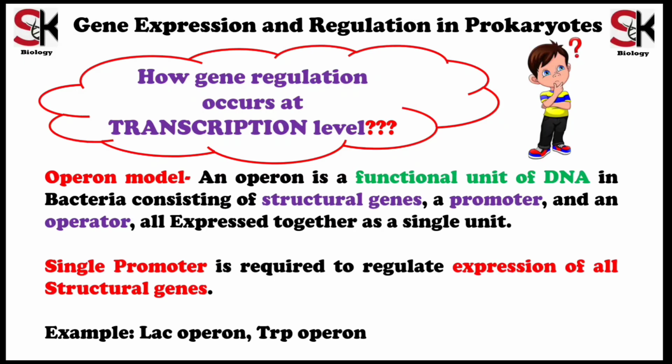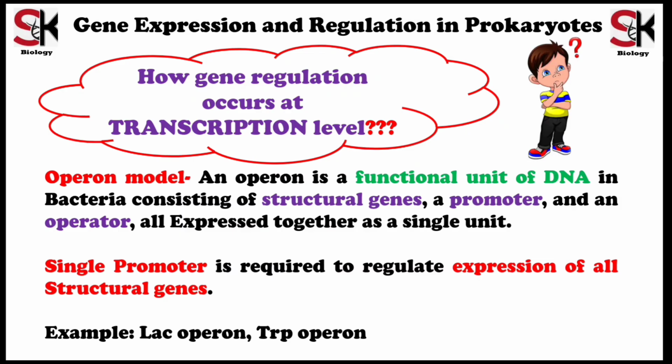The answer to this question in the case of prokaryotes is that they use the operon model. An operon is a functional unit of DNA. In bacteria, it consists of structural genes, a promoter and an operator, all expressed together as a single unit. So, a single promoter is required to regulate expression of all structural genes. I repeat, a single promoter is required to regulate expression of all structural genes.